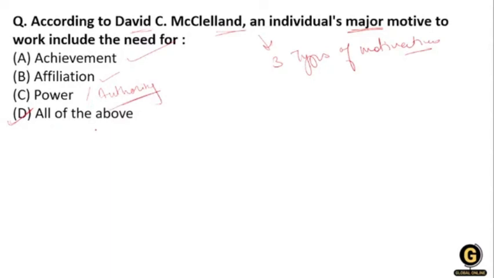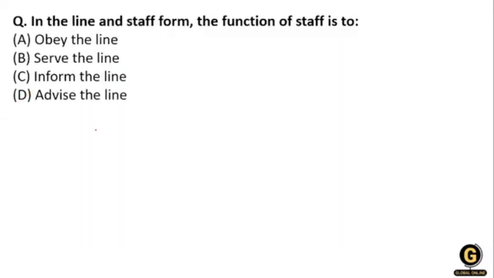These are the major motives of work. David McClelland is a pioneer in the workplace; he discussed motivational thinking, development, and achievement based on motivational theory and models. Clear? So for motivation, we need achievement, need for affiliation, and need for authority and power. So option D is correct.